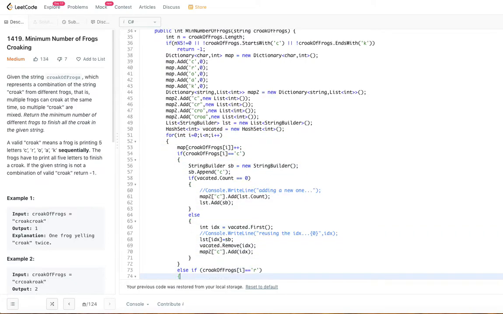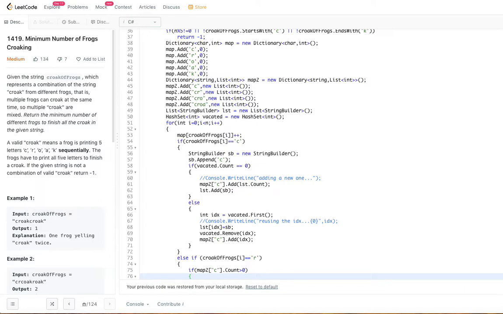And now let's go through the string. For i equal to 0 to n, we go through the string and count the particular character's occurrence; we increment that character's count. That's what is done with the first map.